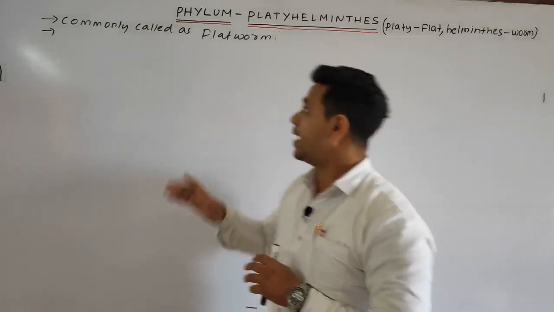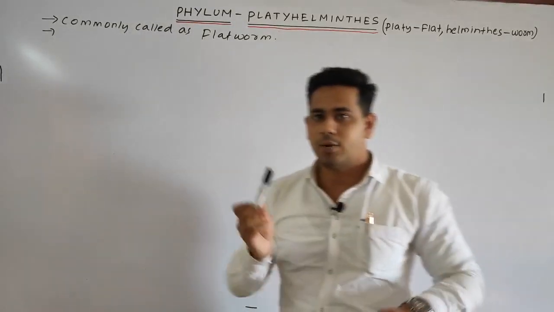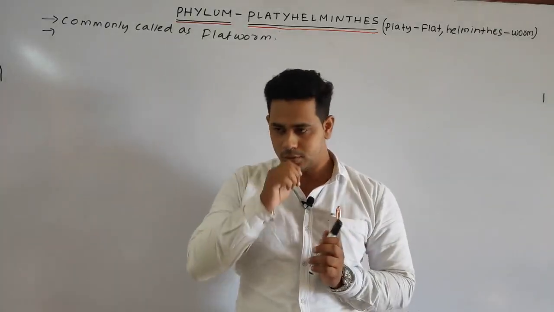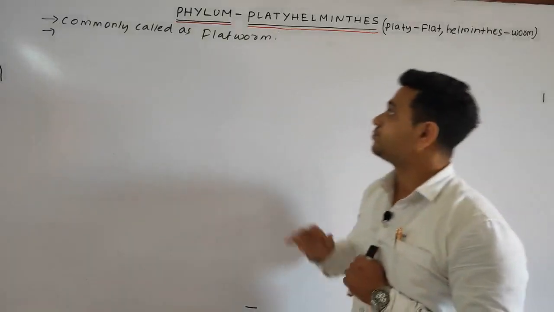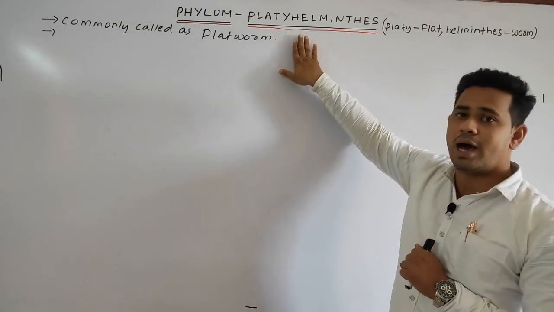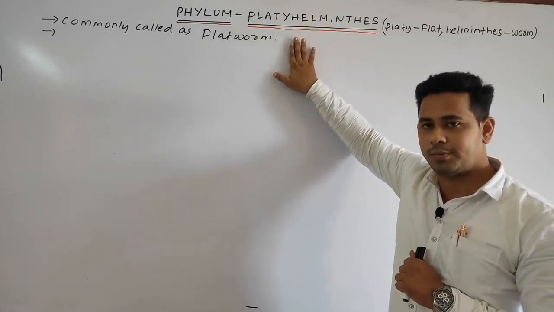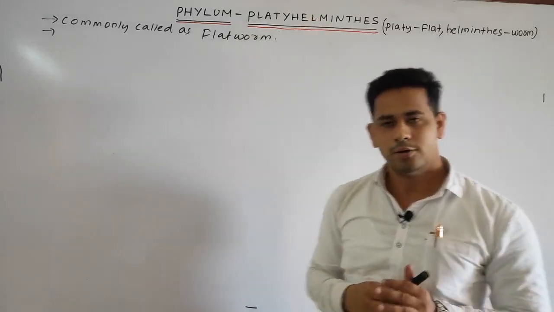So in Platyhelminthes a host is required, and that host is generally a vertebrate. So we can write that the animals are generally parasites having mostly vertebrates as their host, and some are free living.